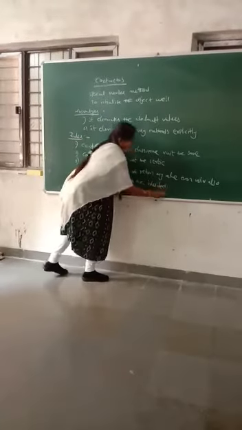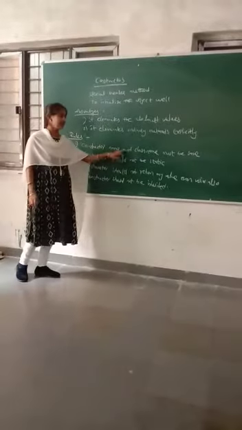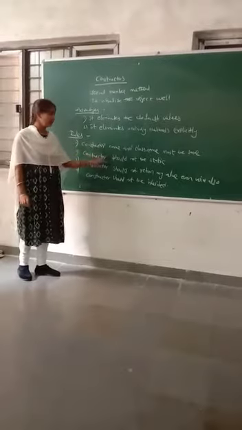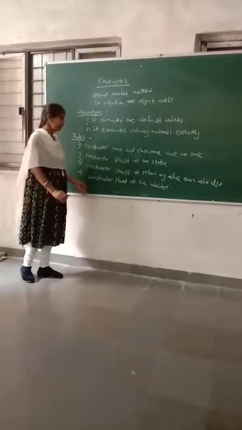So these are the rules of the constructors. First rule, constructor name and class name must be same. Constructor should not be static. Constructor should not return any value, even void also. And constructor should not be inherited.